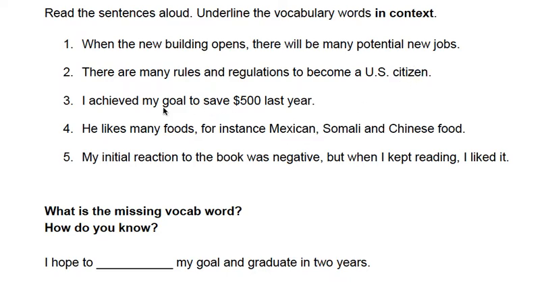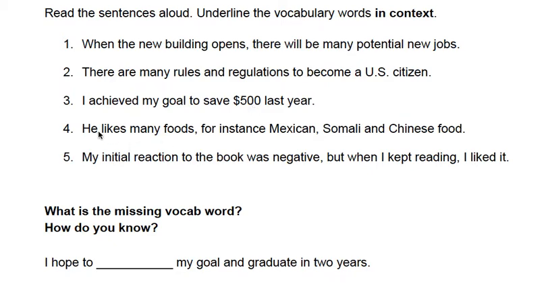Number three, I achieved my goal to save $500 last year. I reached or I got, succeeded in my goal. So sometimes a goal can be something like saving money over time. Sometimes a goal is getting your GED. There can be different kinds of goals. Some people achieve the goal of losing weight or cutting down sugar. You can succeed or achieve anything you make a plan to do and make happen.